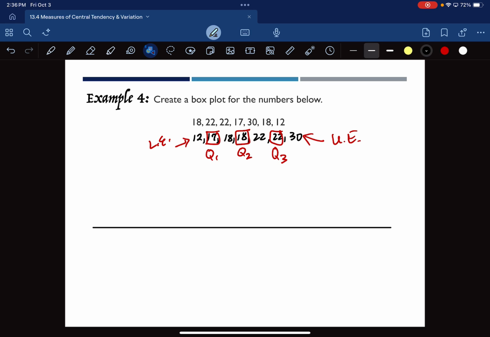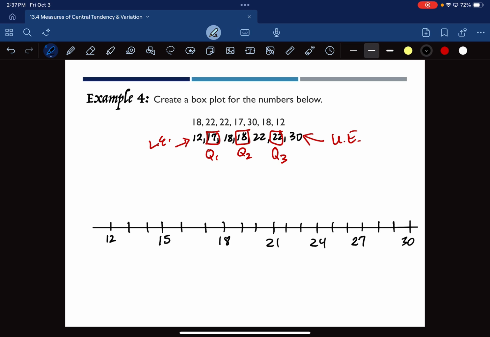Are y'all with me? So I'm going to put a 12 here as my first value, and I'm going to do 13, 14, 15. You may not need to label every single one, but they should all be about equally spaced. 16, 17, 18, 19, 20, 21, 22, 23, 24, 25, 26, 27, 28, 29, and here's 30. Let me extend my line. And so I've got the 30 there. Okay, is everybody good so far?